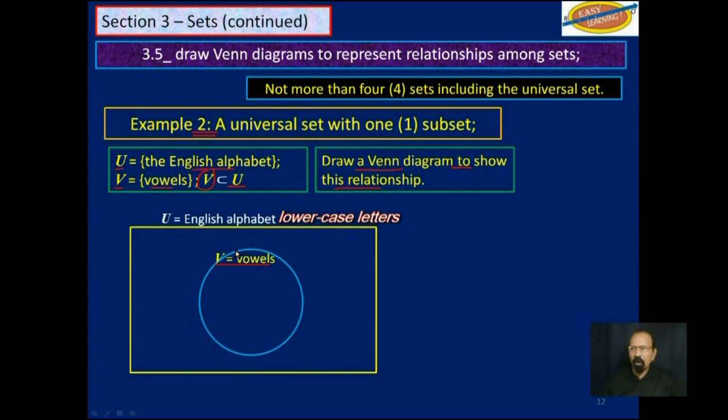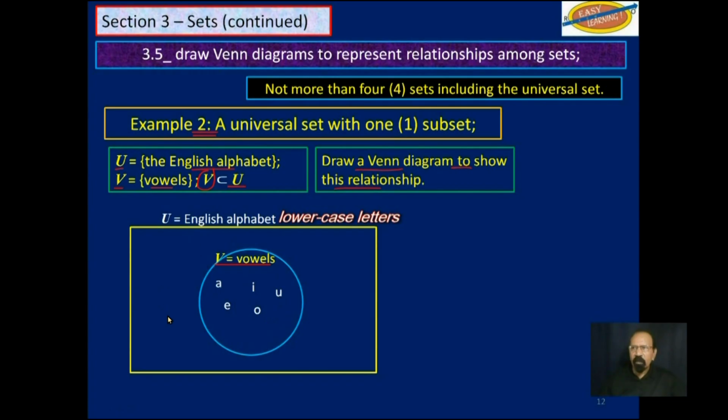Obviously, we'll write in all the vowels in the universal set in this blue circle, which would be A, E, I, O, and U. But then there are other letters in the English alphabet that are not vowels.